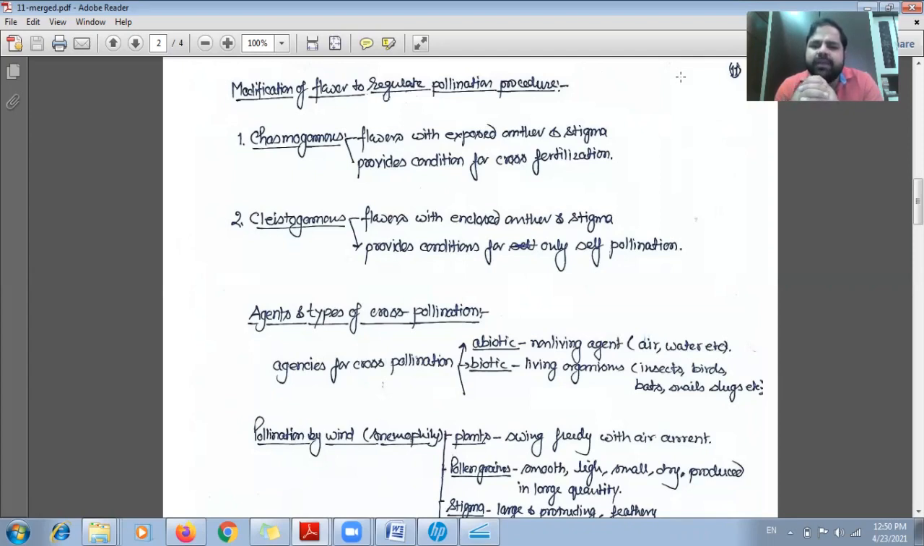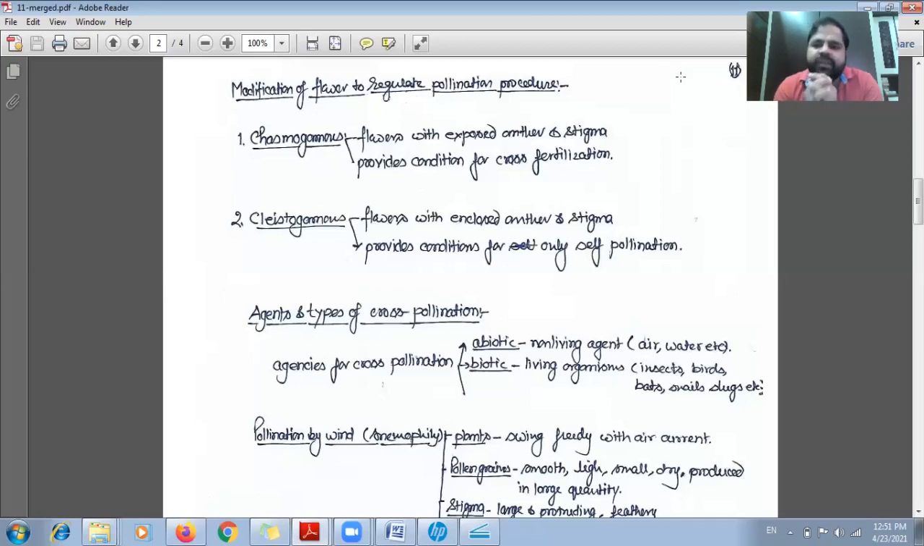And what will happen when the anther and stigma will not be exposed? Then only self pollination will take place in case of that plant. So we can see there are two kinds of modifications, chasmogamous and cleistogamous. In case of cleistogamous, you can assume a flower which is having anther and stigma present inside a closed structure.